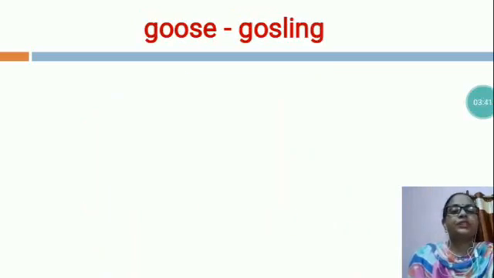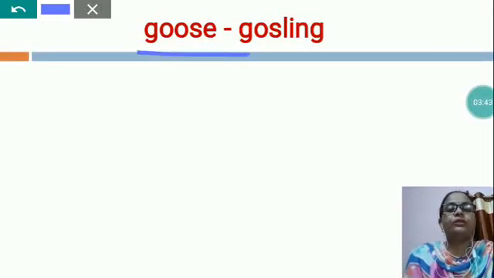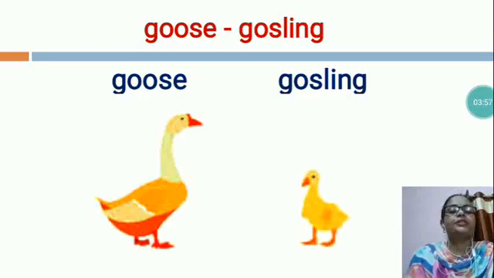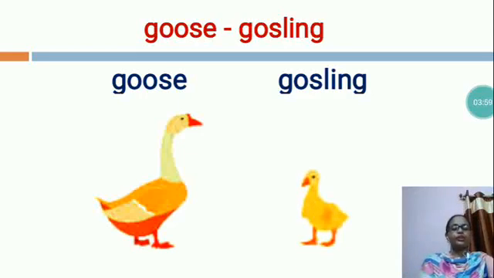Now, this is a goose. A goose's young one is called a gosling. This is the picture of a goose and this is the picture of a gosling. So, dear students, a goose is also called an aquatic animal. It can live in both fresh water and ponds. Its baby is called a gosling. They are born without feathers.